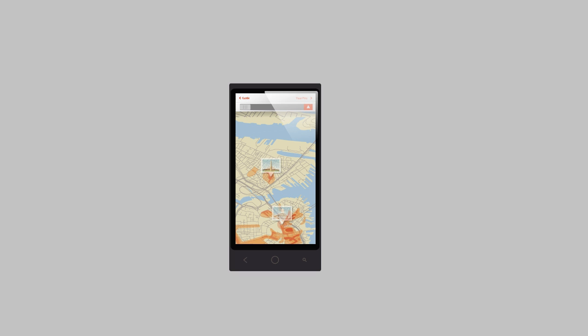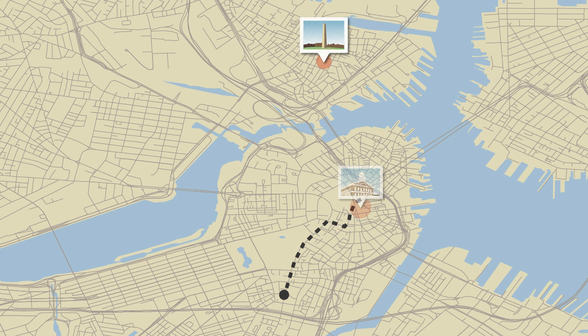Looking at the heat map, they see that the best way to get there is not the quickest way, and they decided to walk through the North End, an Italian neighborhood with many interesting cafes, restaurants, pastry shops, and taverns.